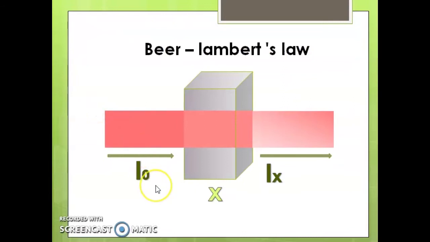This I0 is the intensity of the incident beam, and Ix is the intensity of the transmitted or emergent beam, and x is the thickness of the absorbing solution.